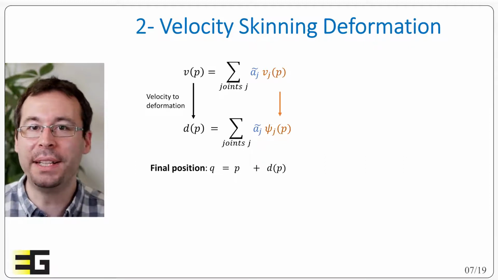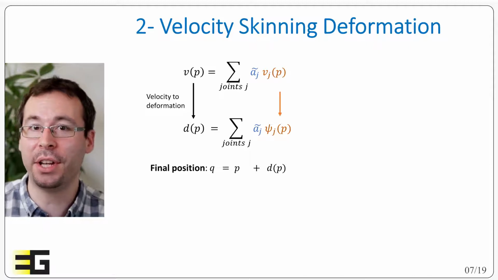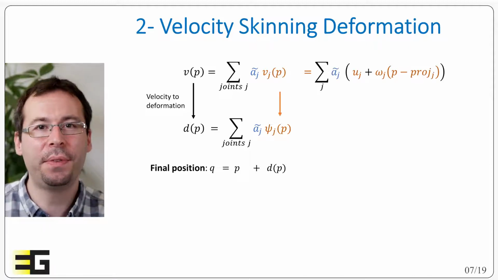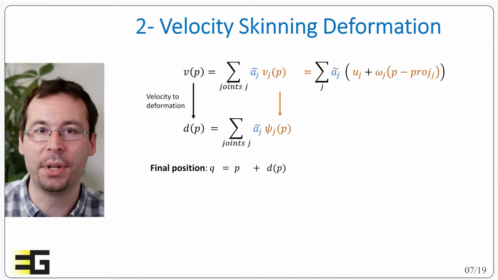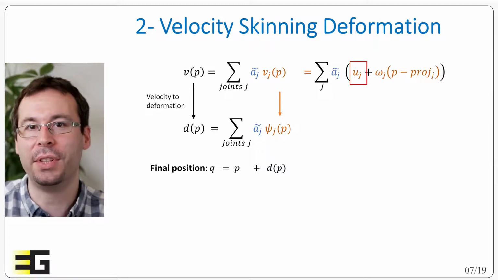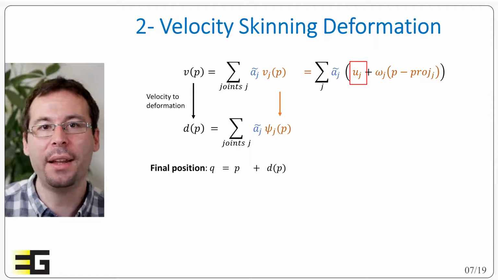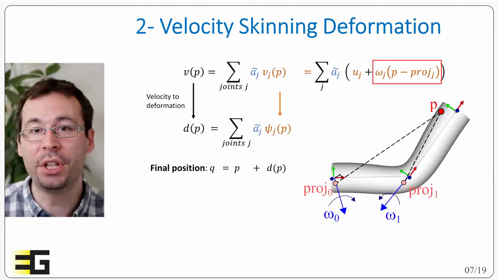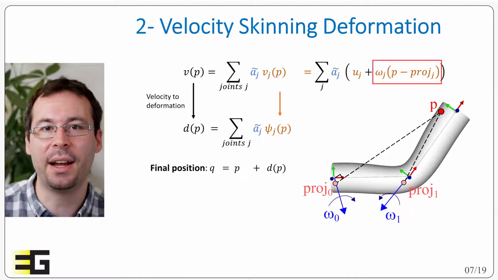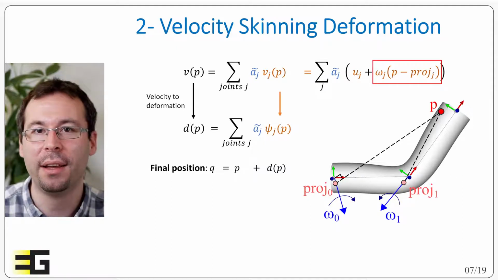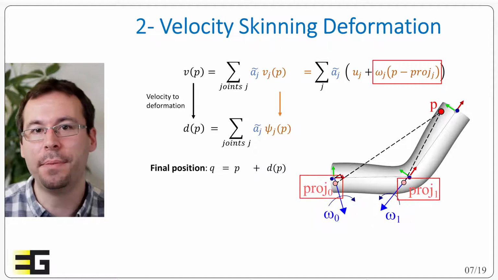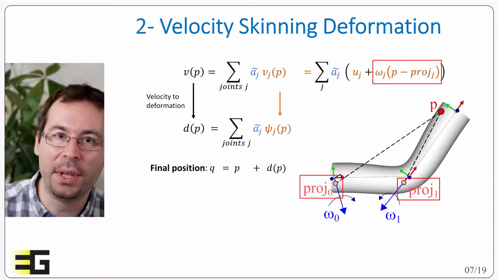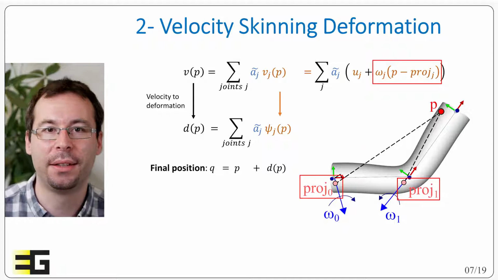Actually, we can even split it further by looking at the representation of the velocity. Each velocity contribution Vj can be expanded into two components: the linear velocity of the joint, Uj, and the rotational component, which can be expressed as omega j times p minus proj j, with omega j being the angular velocity of joint j, and proj j the projection of p on the rotation axis.